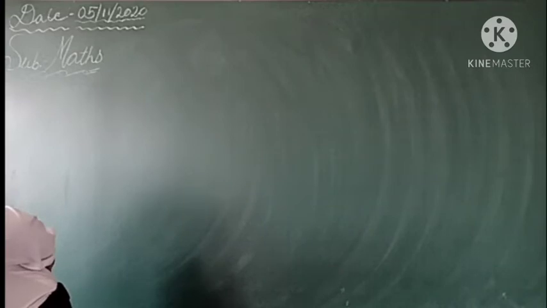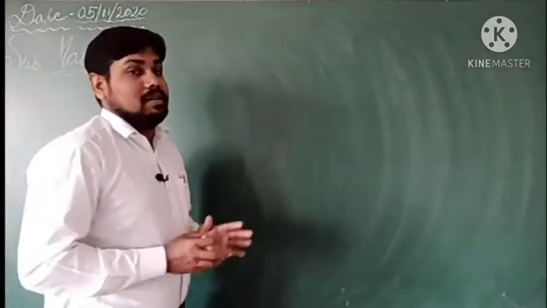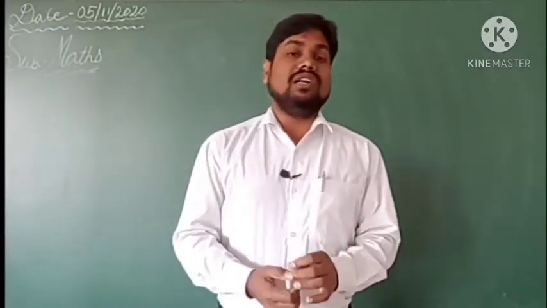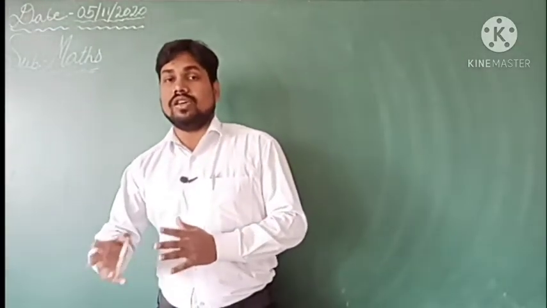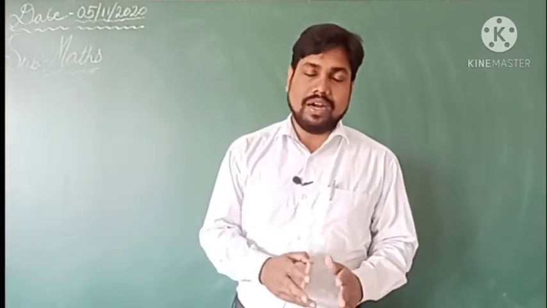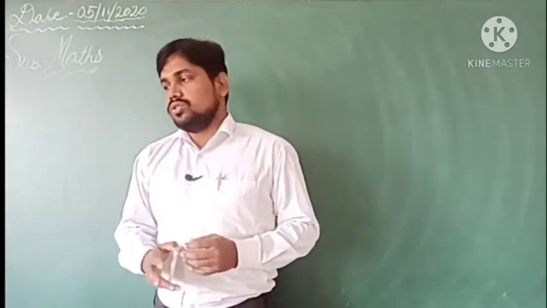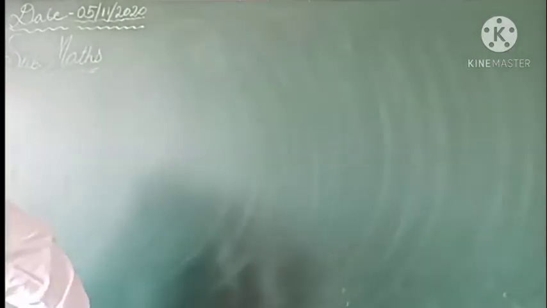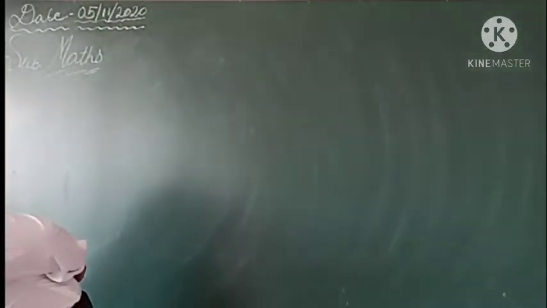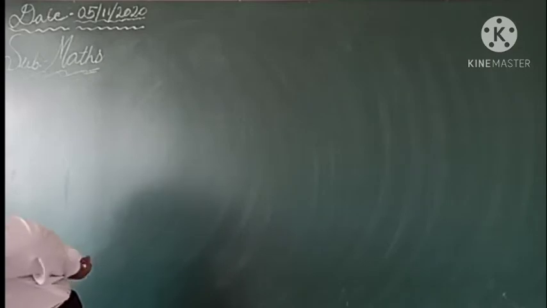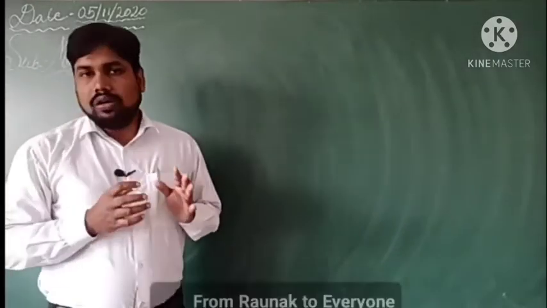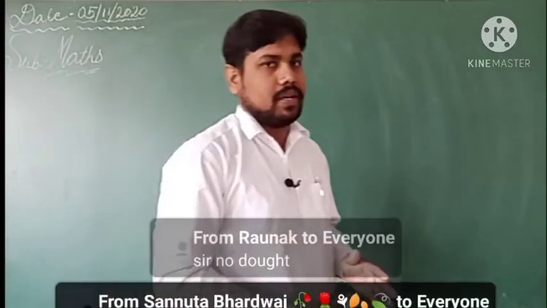If the question is from ME or VVQ, you can write the ME chapter number this, question number this, or if it is from VVQ, you can write VVQ question number this and chapter number this. Everyone quickly tell me if anyone has any doubts from this particular chapter or